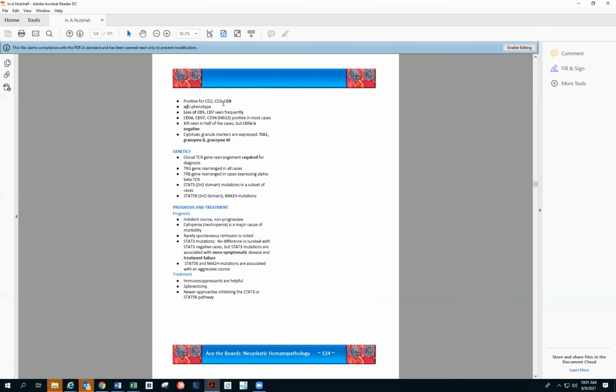Immunophenotype. We read that it is more of alpha beta, with loss of CD5, CD7, CD16, CD57. Those are more like seen in LGL. CD57 is the more cytotoxic marker, which will be seen in the LGL. Other cytotoxic markers, TIA1 and granzyme B, will be seen in the LGL. CD56 is negative. So remember that 16 is positive, but 56 is negative, and KIR can be seen in some cases.